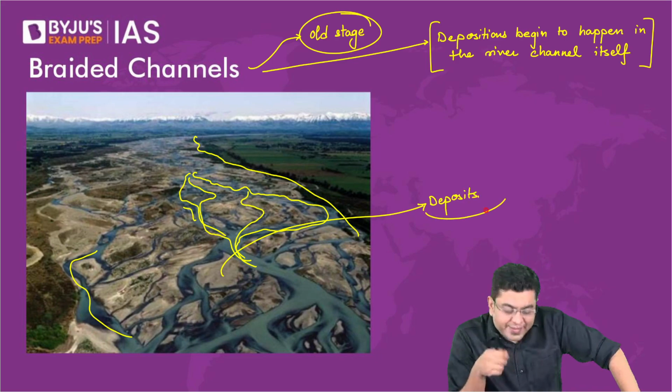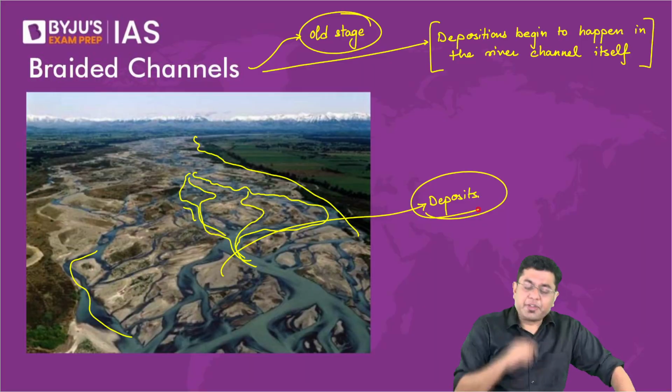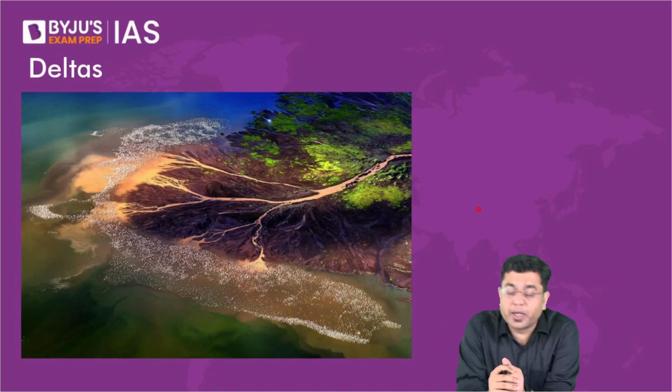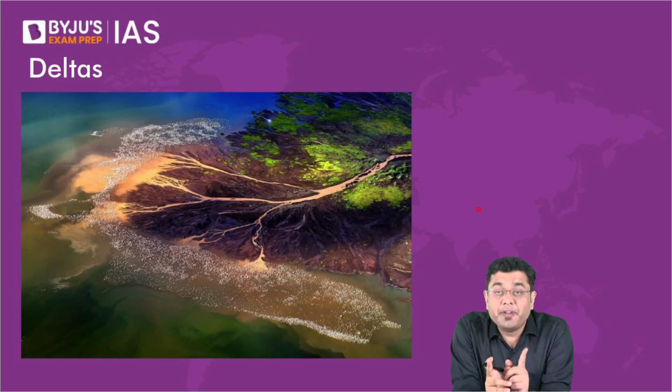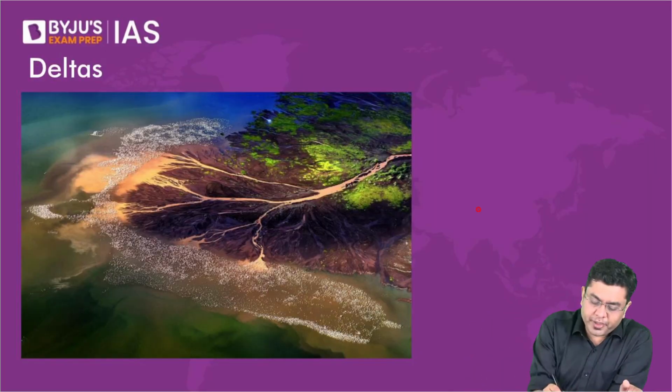Okay, so that is how you have the creation of braided channels, generally observed in the old stage when the flow has been reduced quite significantly. Then after that we have the deltas. Deltas are the final depositional feature created by any river at the time when it meets the sea. That is where the deltas are created, or at the place where the river empties itself, wherever it empties itself, that is where the deltas will be created. So deltas are your depositional feature.